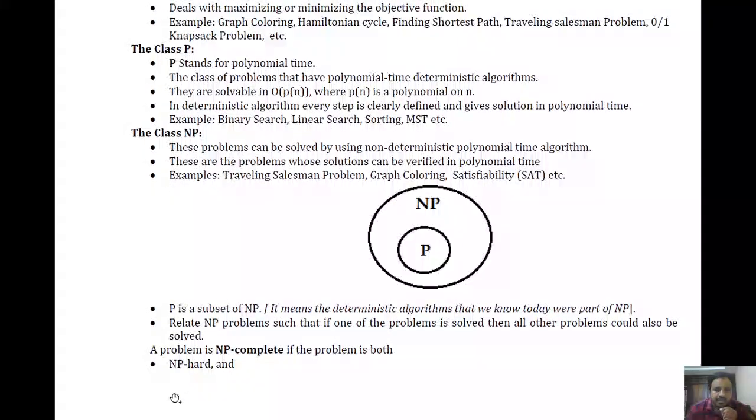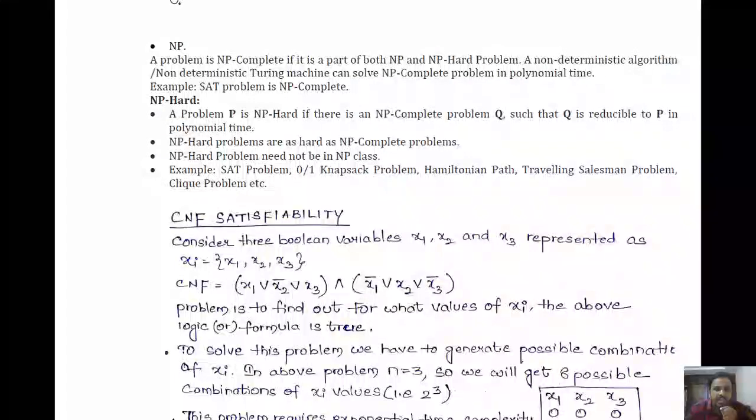So next one: a problem is NP complete if the problem is both NP hard and NP. Okay, so let me discuss NP hard first, then I will discuss NP complete, right? Generally, an NP hard problem is a complex problem which is not solvable in polynomial time. Generally these problems don't have any solution, right?